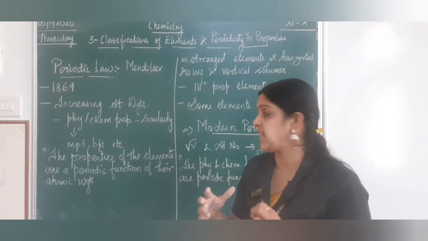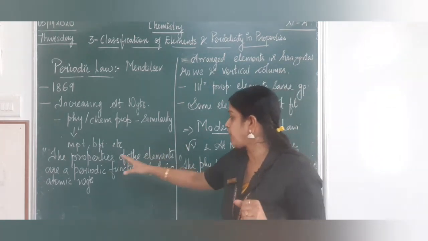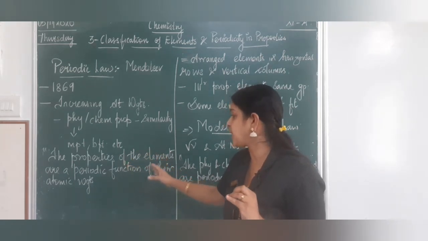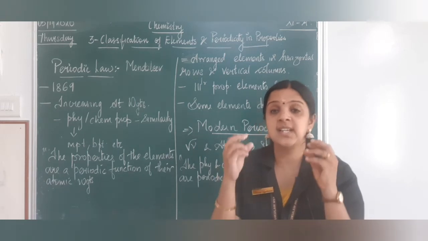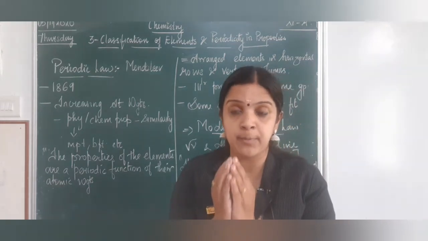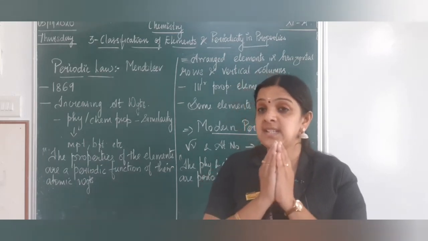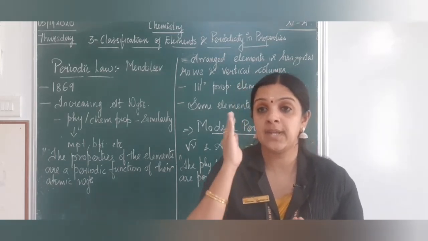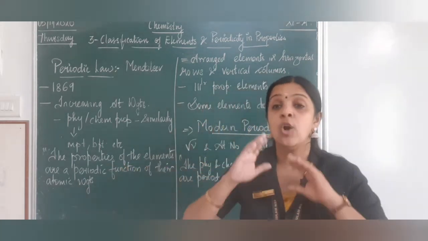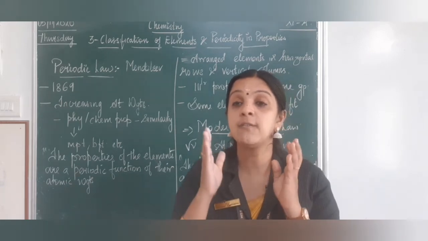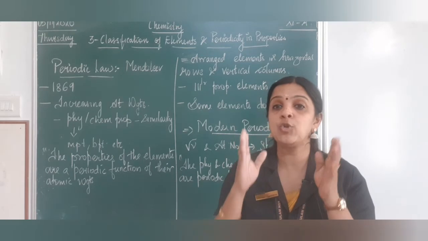So when he designed the law, he was stating that the properties of the elements are a periodic function of their atomic weight. What does it mean? When I say this element has got certain property and these 3 elements possess the same property, it is just depending on their atomic weight. That is called a periodic function of their atomic weight, wholly responsible for the atomic weight of the element. That is why they are grouped together.